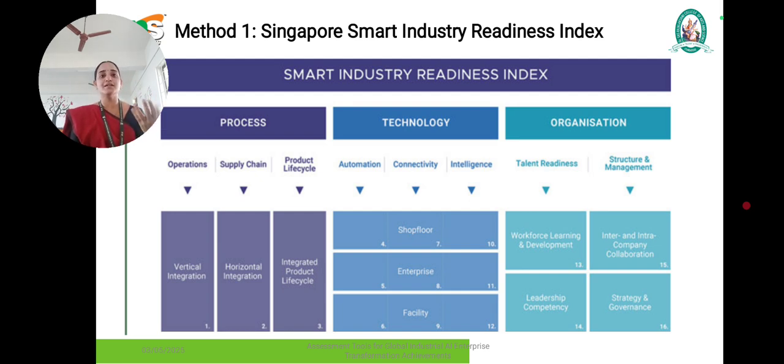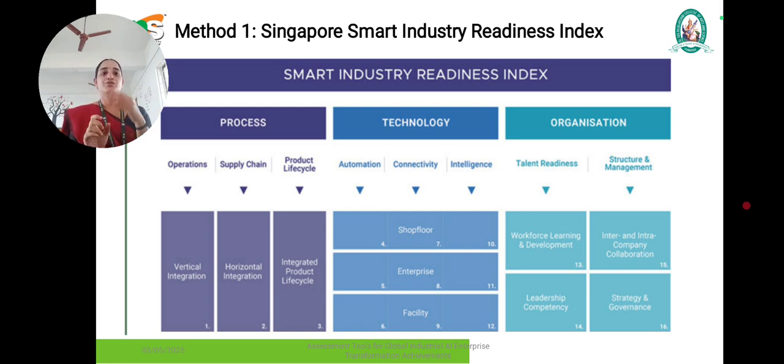So SIRI will help with these kinds of questions, and also SIRI serves as an evaluation framework. It consists of three main components: process, technology and organizations. All of these three are considered for the intelligence transformation system, and the three cores can be divided into 8 key categories, and the 3 cores and 8 categories are mapped according to the 16 evaluation dimensions.